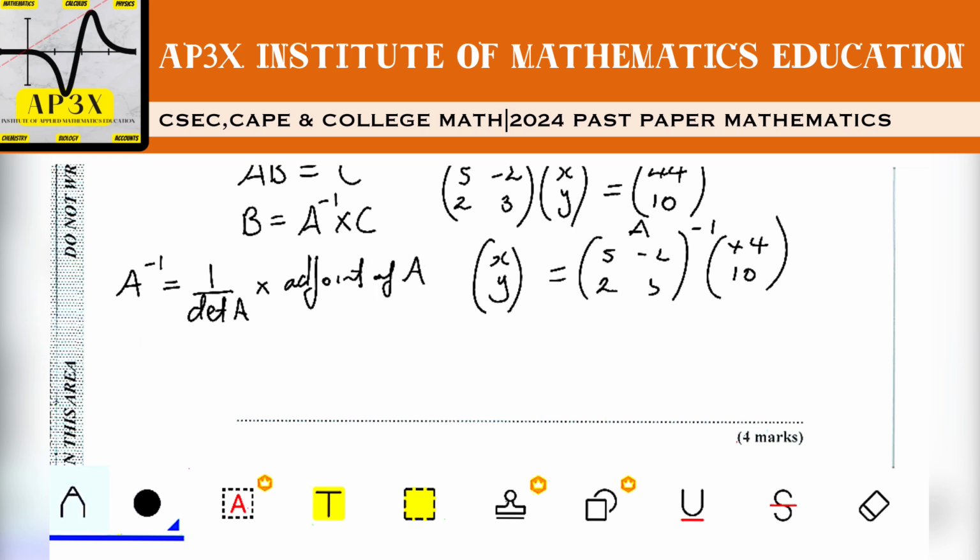So the determinant of A is equal to the formula AD minus BC. In this case, A is our first entry, which is 5, multiplied by our last entry, which is 3. We're going to subtract that from our second entry, which is negative 2, multiplied by C, which is 2. So 5 times 3 is 15, and negative by negative is positive. 2 times 2 is 4, so we end up with a determinant of 19.